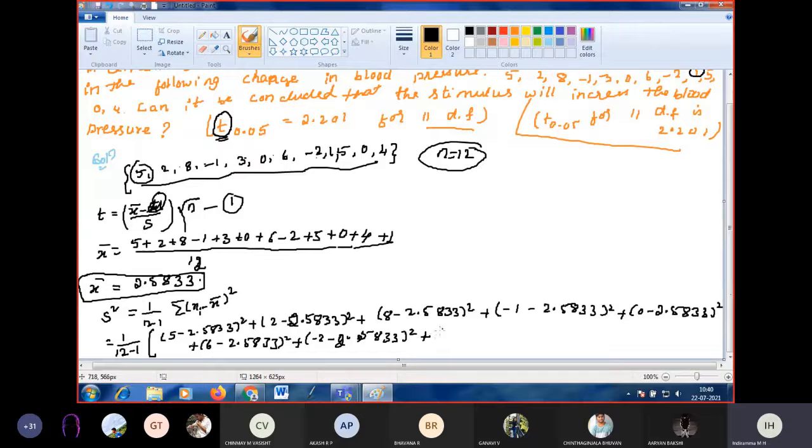Next plus 1 minus 2.5833 whole square, plus 5 minus 2.5833 whole square. Next plus 0 minus 2.5833 whole square. Next plus last value 4 minus 2.5833 whole square. Calculate and tell me the answer.